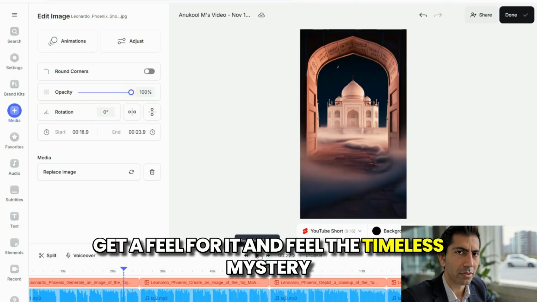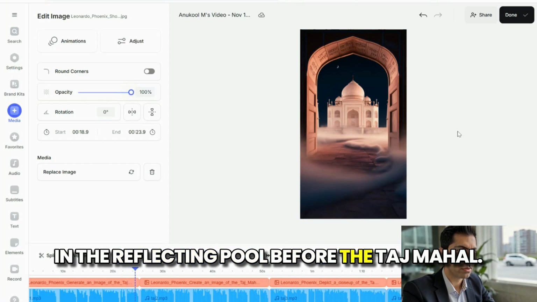And feel the timeless mystery in the reflecting pool before the Taj Mahal.